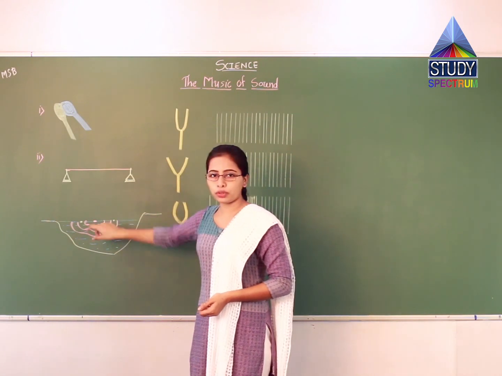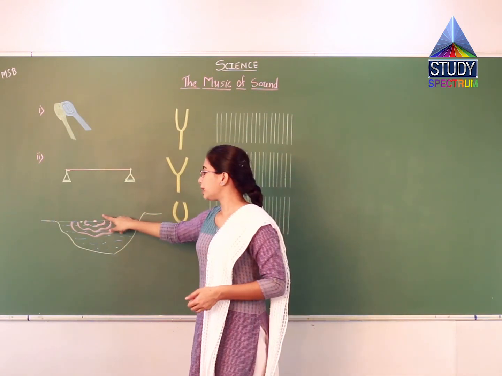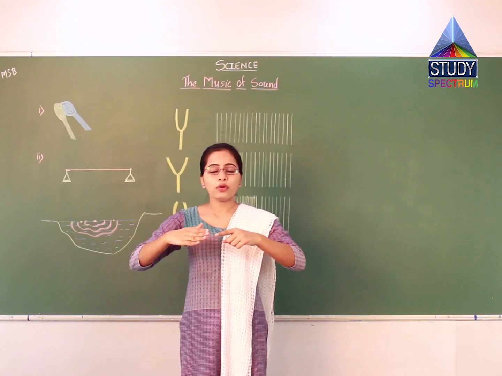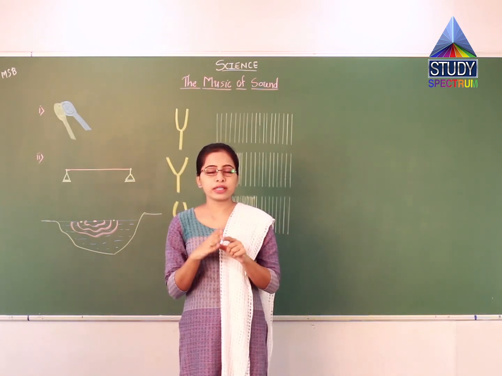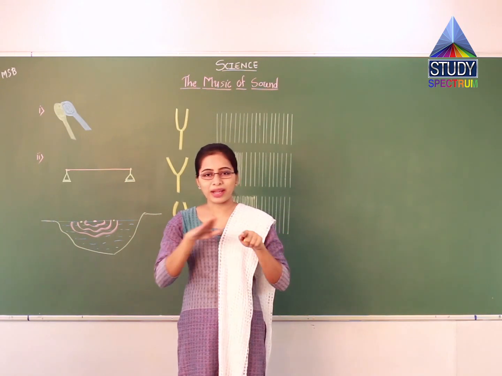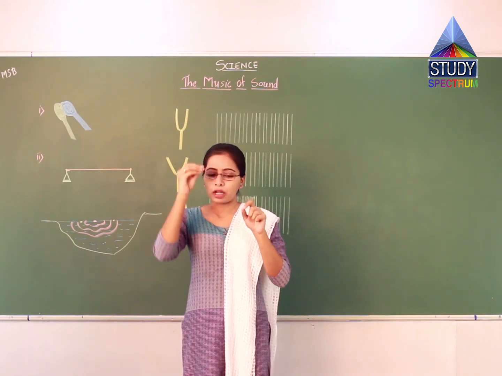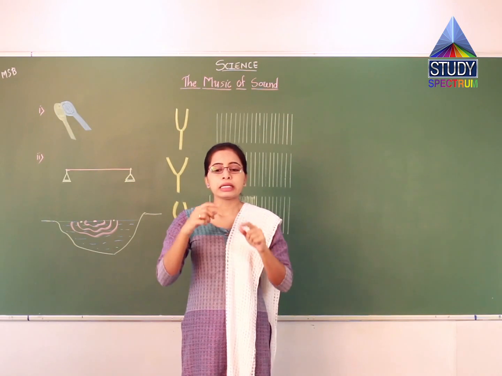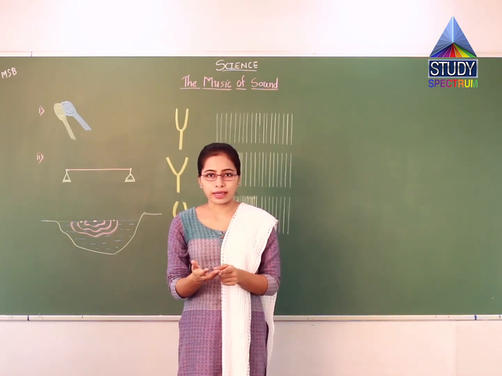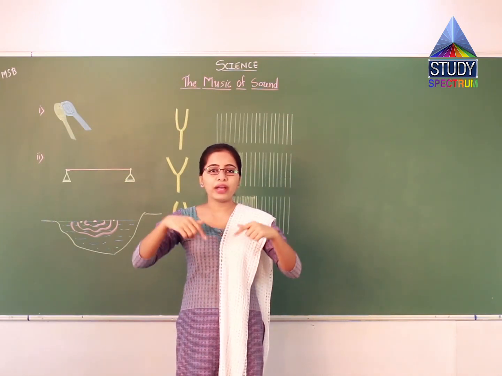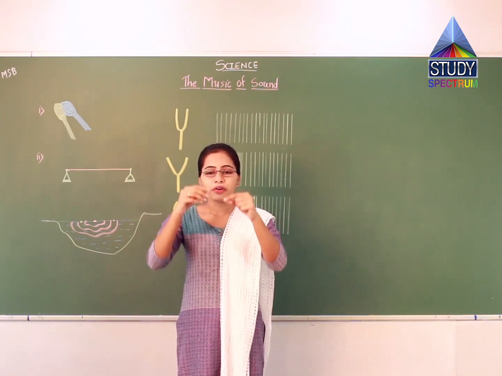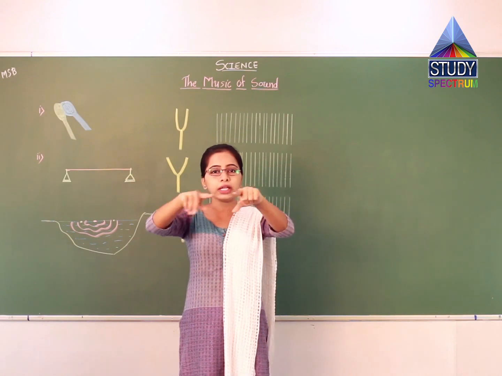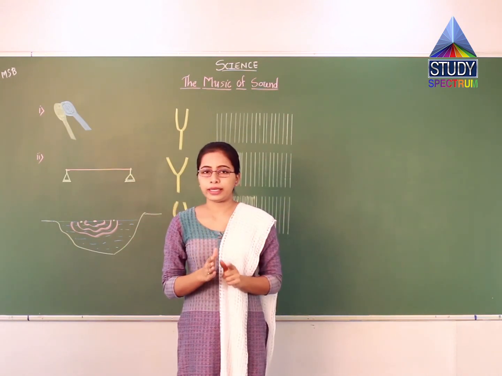Suppose this is the stone, that pink color is stone. Firstly my water surface was stationary. Now because of throwing the stone, disturbance is created inside the water and waves are formed on the surface of the water, and waves are transferred in all the direction of the lake.